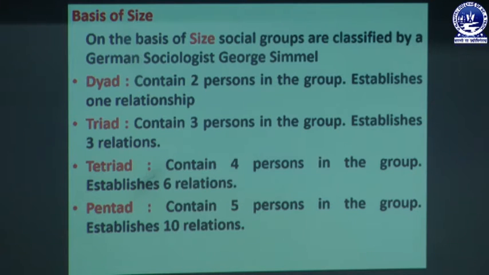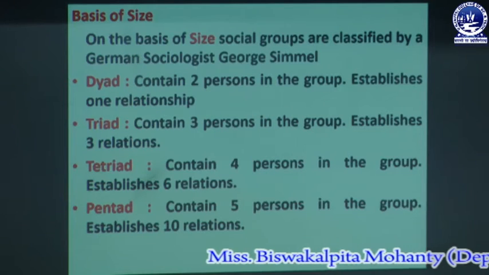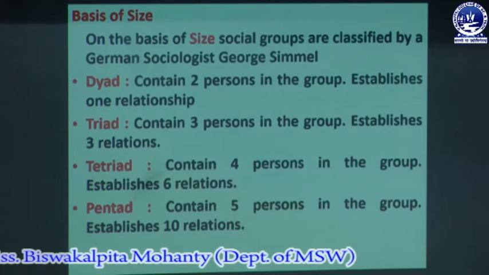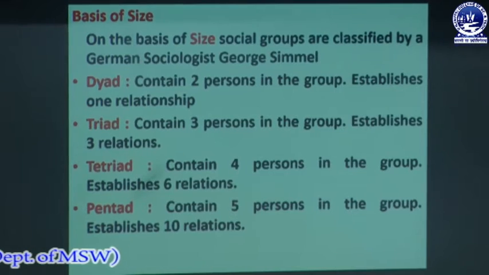On the basis of size, first is dyad, where there are two persons in a group and they have one relationship between each other. In triad, there are three persons in a group and they establish three relations. In tetrad, there are four persons in that group and they establish six relations between each other. And in pentad, the group contains five persons and they establish 10 relations, which we can see in the next diagram.